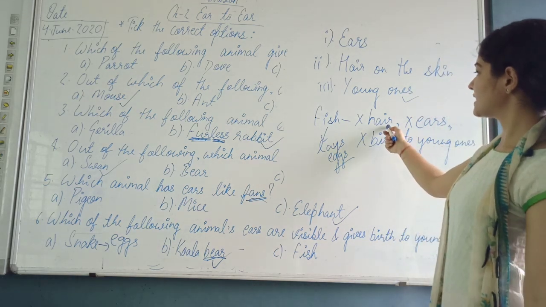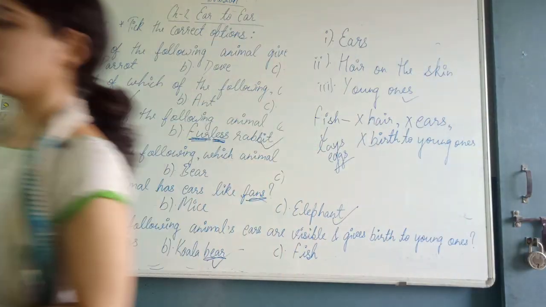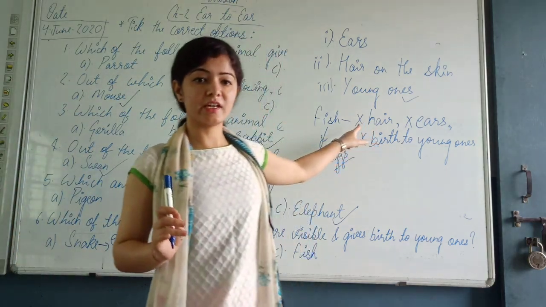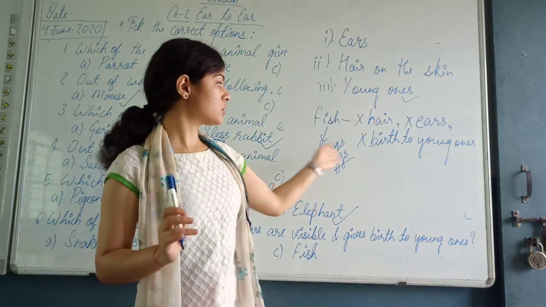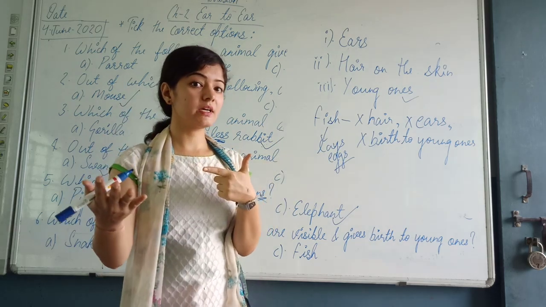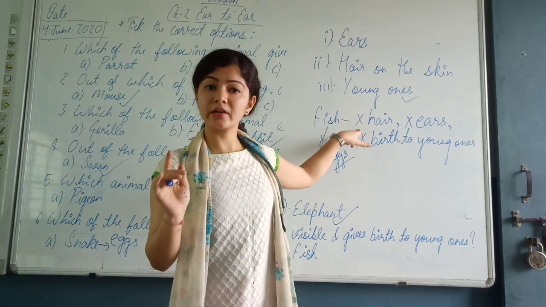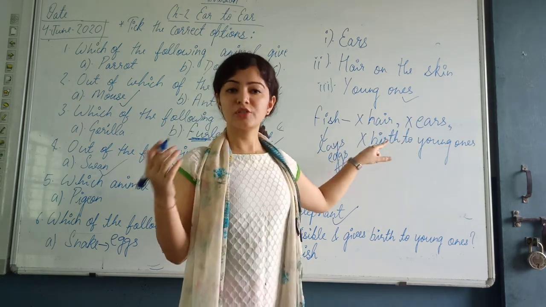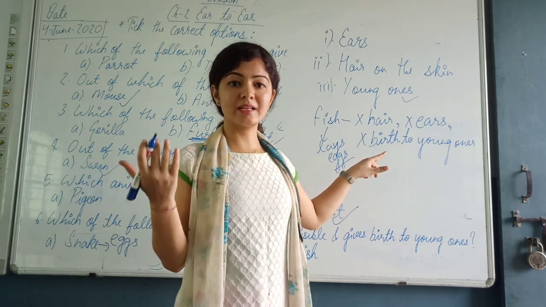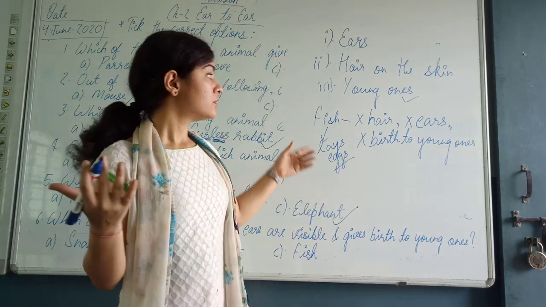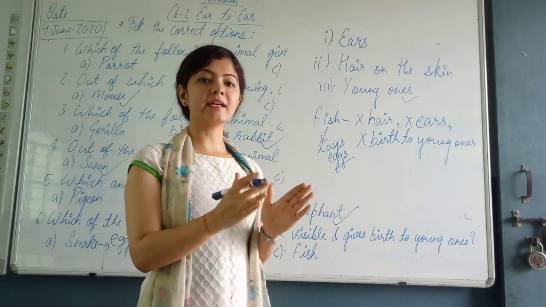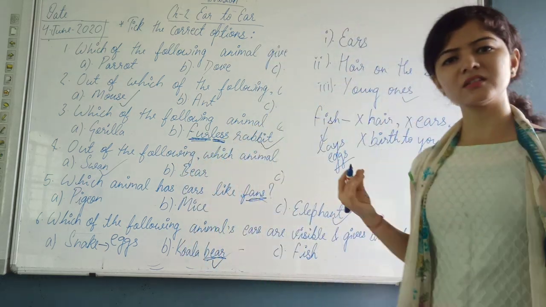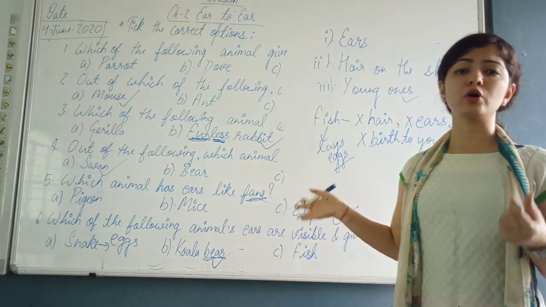The animal which does not have hair on the skin, its ears are not visible. Also, it lays the eggs. On the other hand, the animals whose hair is visible, whose ears we can see, and which give birth to the young ones, that is, it gives the babies, those animals will come in the other category. So these two types of things you have to keep in your mind. On the basis of these two things only, you will be able to solve all the MCQs.